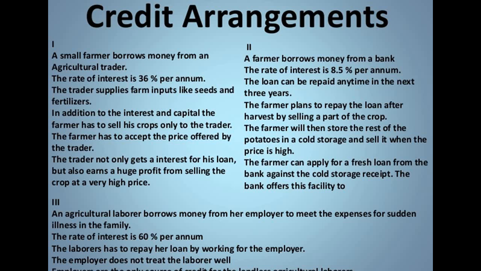Now there are three different credit agreements that have been given to you. So these are three examples. We have discussed these agreements as well. The first agreement tells about a small farmer who borrows money. Just leave these agreements; we can talk about the agreement that is given in your book. You can open page number 46.